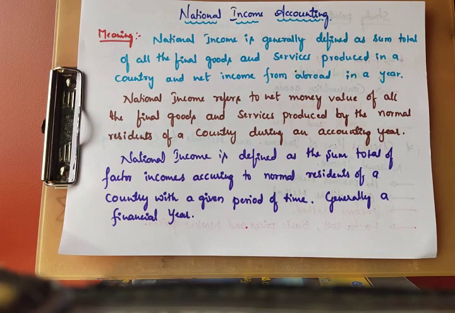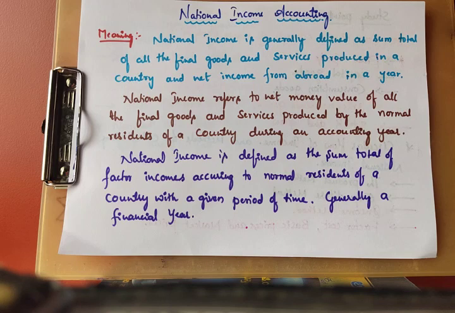And one more answer: national income is defined as the sum total of factor incomes. Factors means factors of production, you know that very well: land, labor, capital, organization. So factor income means, using land, what we can get? Rent. For using land, we get rent.